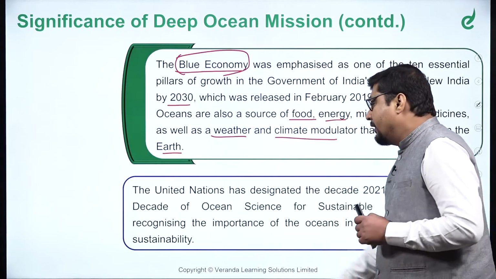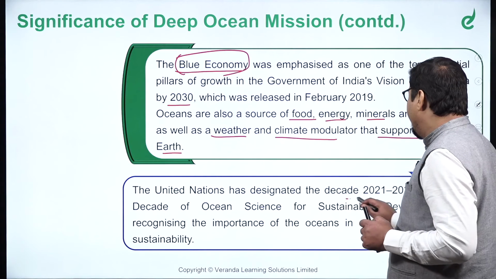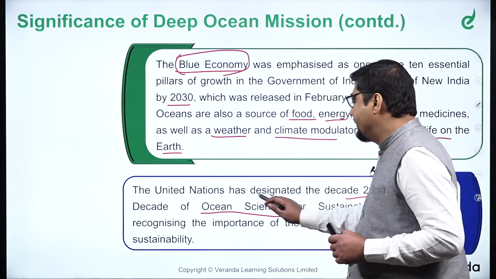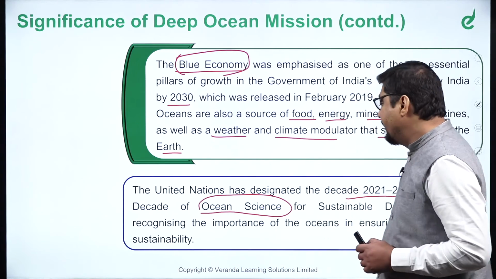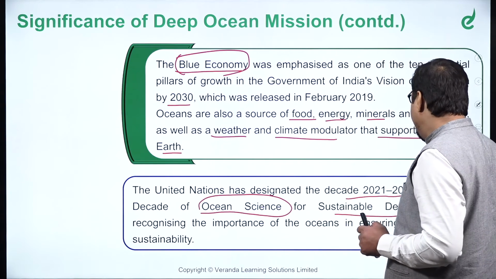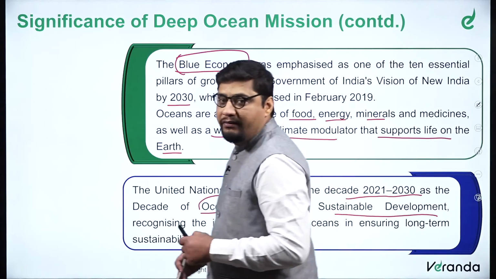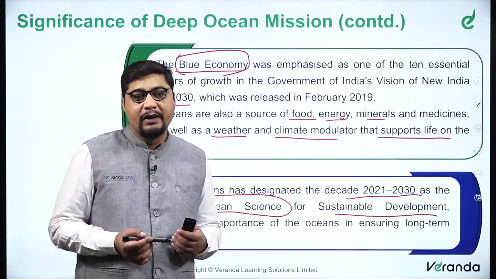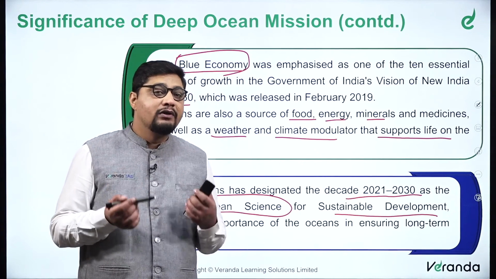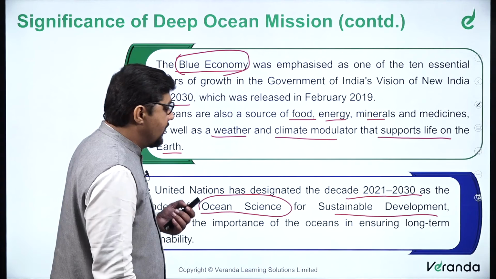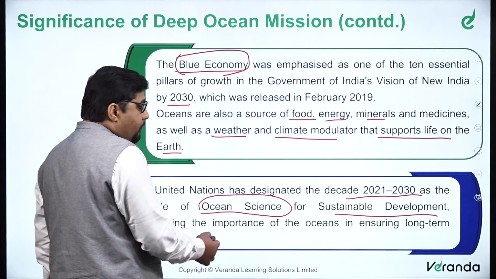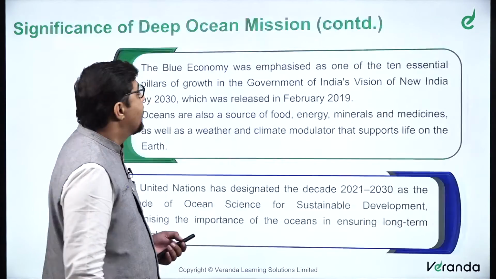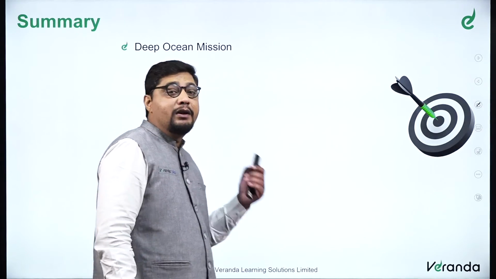Further, the United Nations has designated the decade 2021-2030 as the decade of ocean sciences, just because it is an unexplored frontier to a large extent, for sustainable development. So with oceans, we can have models of how the oceans sustain themselves, and if we have an understanding of them, then we can create new models based on sustainable development, recognizing the importance of ocean in ensuring long-term sustainability. So that is the significance of the deep ocean mission.